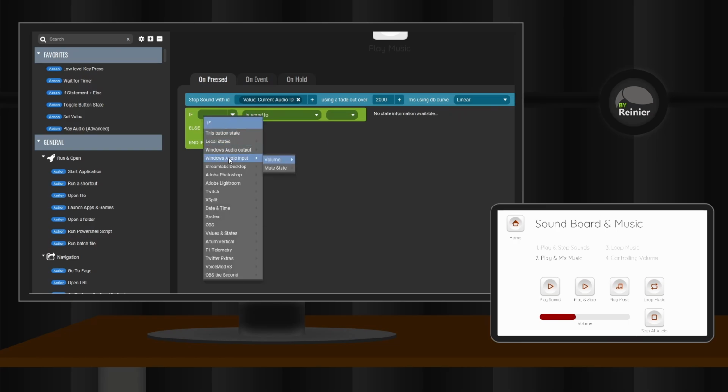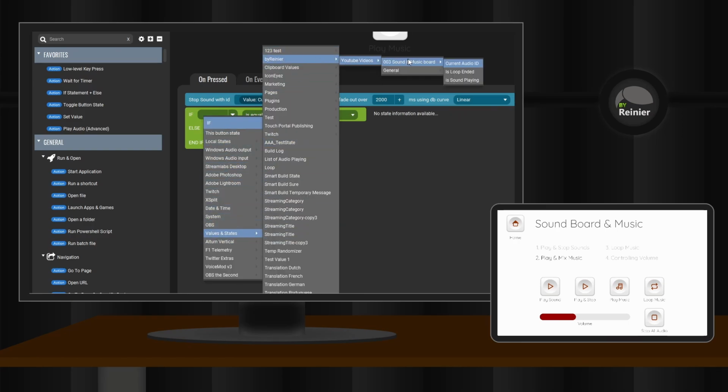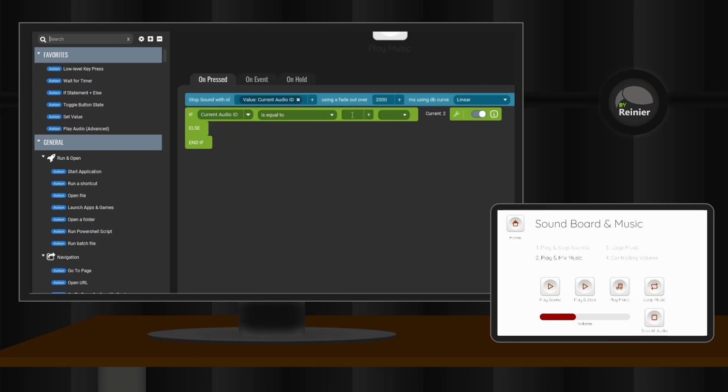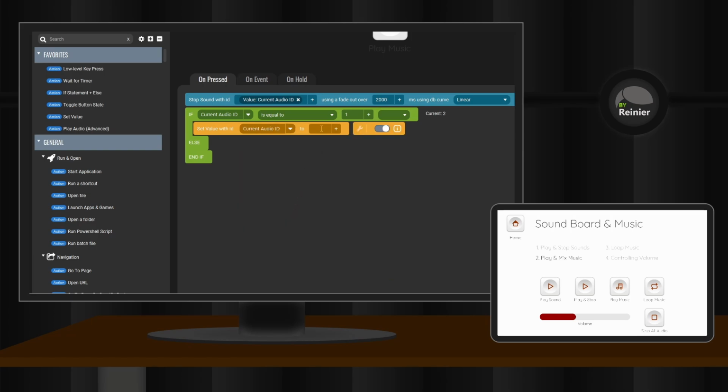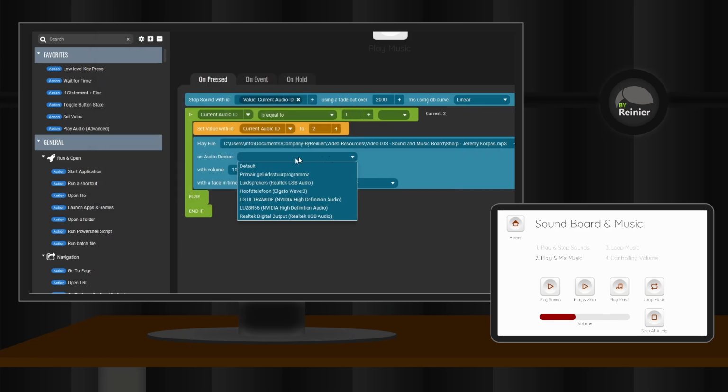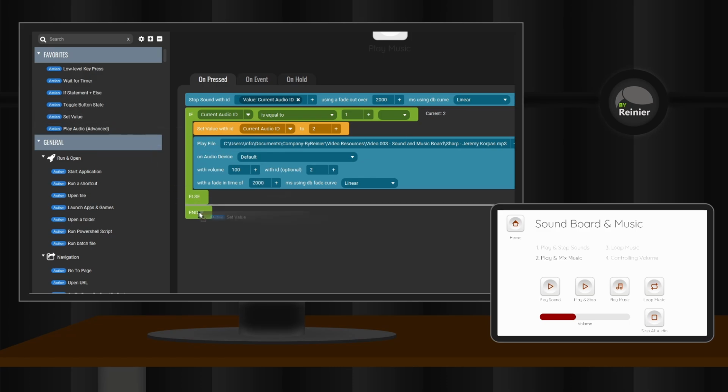We then add an if statement action and use our value as the criterion to check whether it is a 1. If it is 1, it means we are playing our subtle background song and we need to switch to the battle song. We set the value to 2, indicating we are now playing the battle song, and we then add the play audio action to actually play the battle song. We give it a 2 as the ID and a fade-in time of 2000 milliseconds. We will then do the same for our subtle background music song and use 1 as the ID.